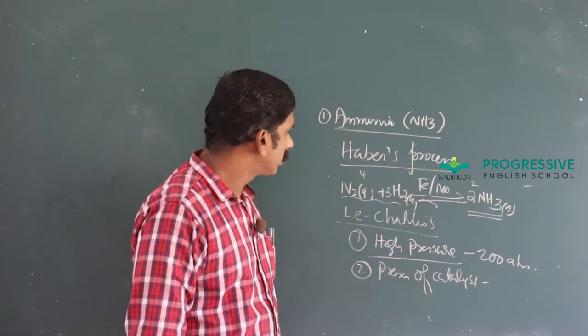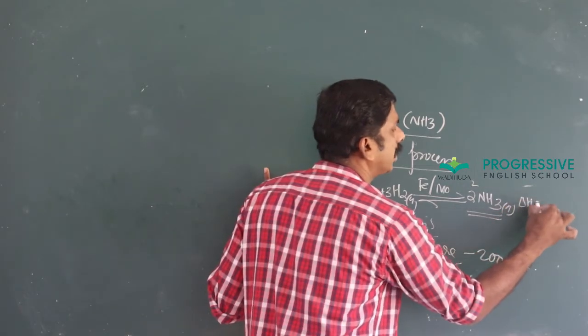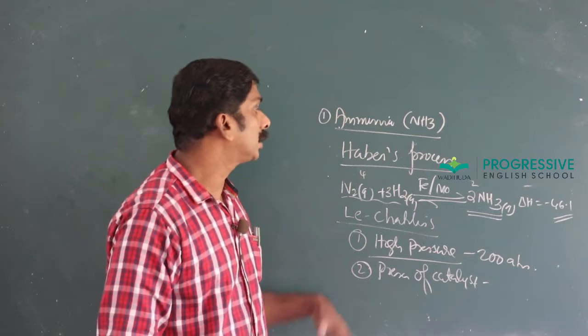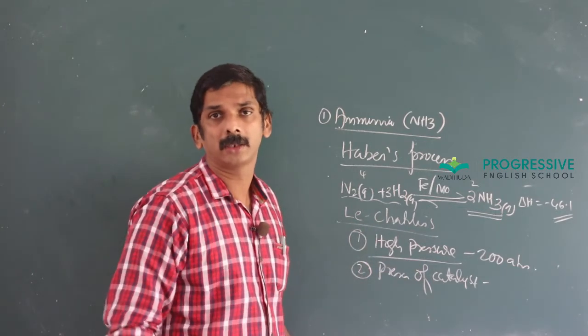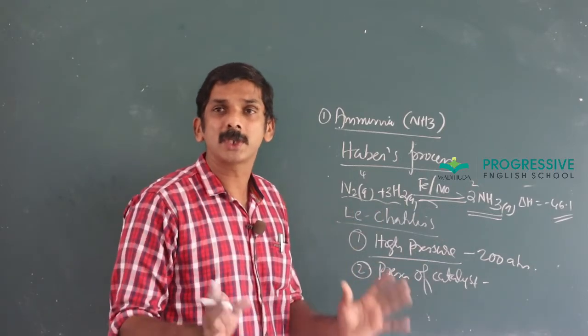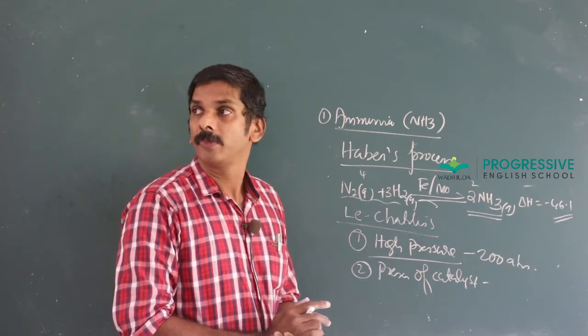Third one, already told that the forward reaction is an exothermic reaction, and in that exothermic reaction, if we increase the temperature further, the reaction shifts in the backward direction. That means the system tries to decrease the excess temperature.